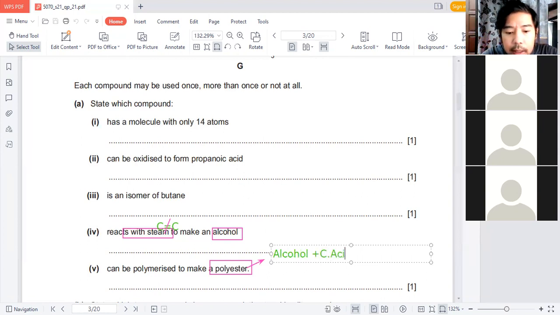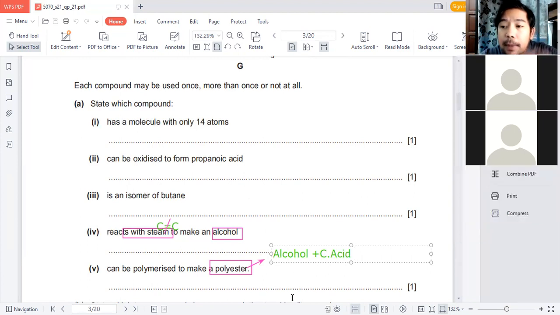If you want a polymer, both ends should have two different functional groups, which means you have alcohol on one side and carboxylic acid on the other side. Then the molecules can join together to form a long chain of ester. That's why we call it a polyester.